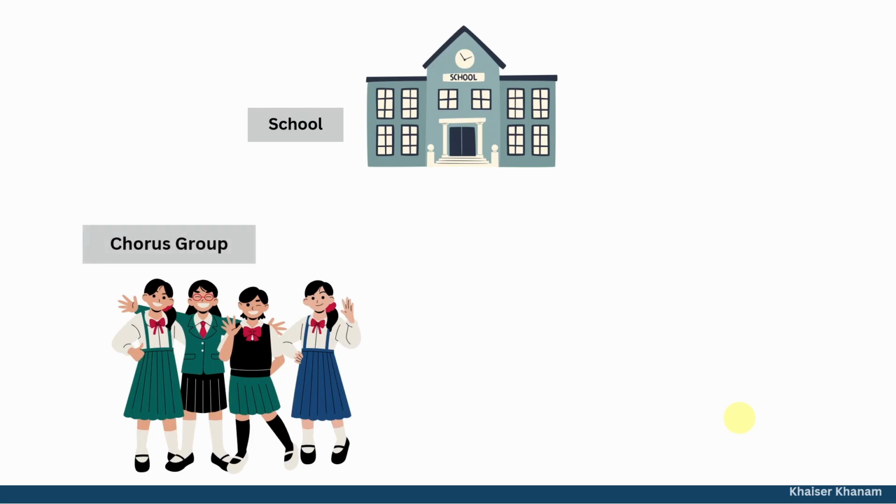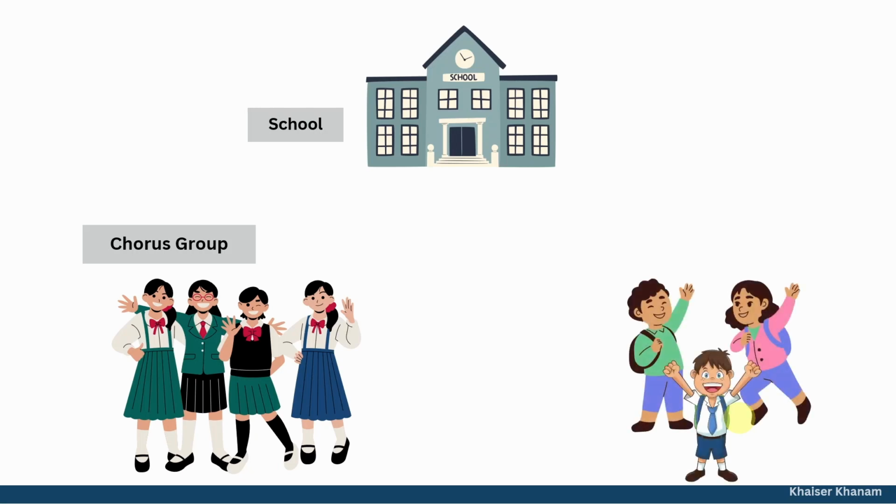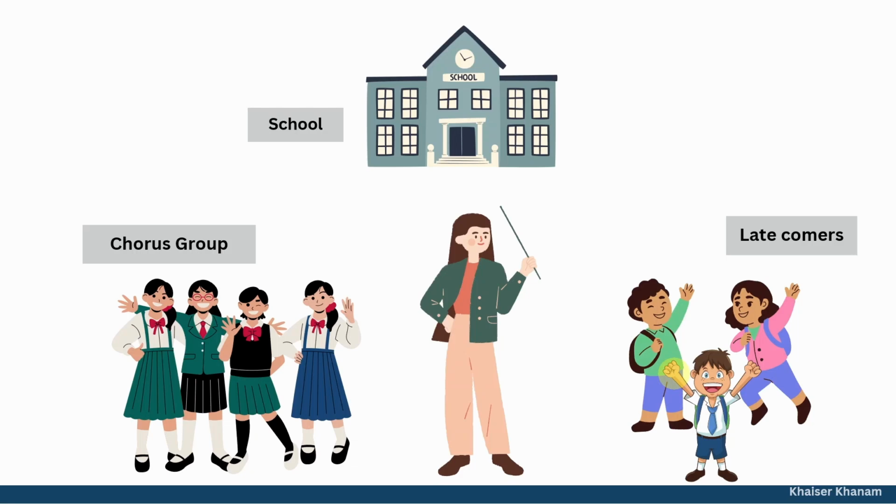So for this, the principal has strictly warned students: those who are coming first, only they will be part of this group, whether they are interested or not. Students who are coming first will be part of this group, and students who are coming late will not be part of this performing group. To handle these latecomers, we have one teacher who will strictly restrict them from joining this performing group. Students who came first are part of this chorus group.